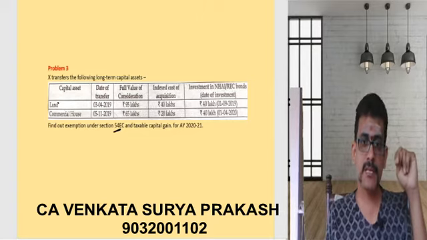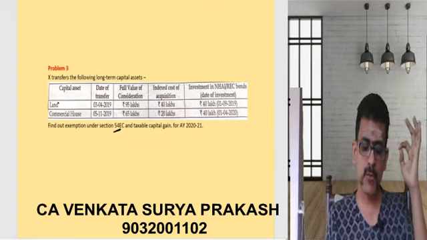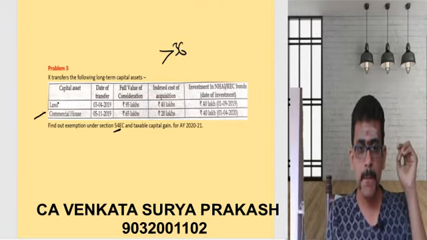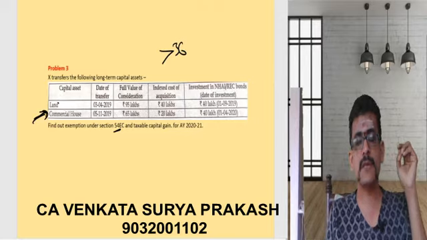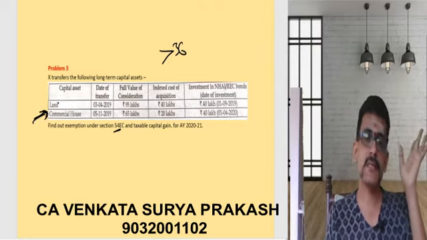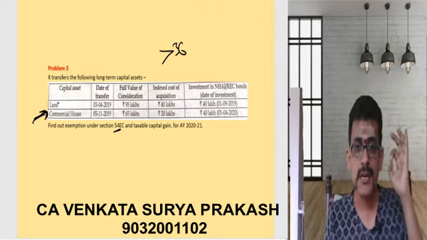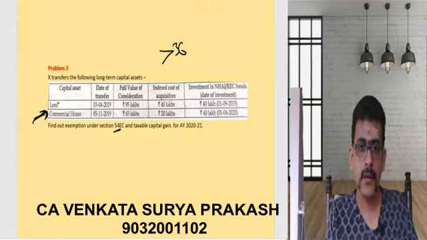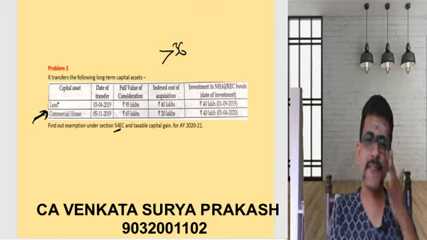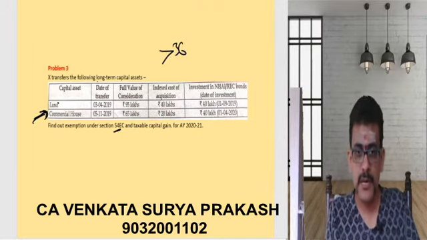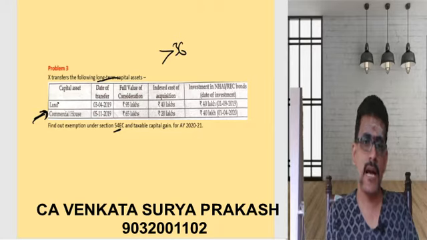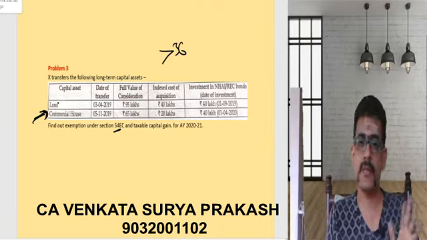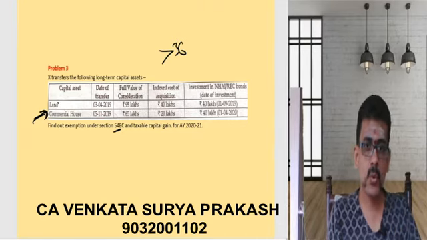If that is a depreciable asset, the period of holding should compulsorily be greater than 36 months. If that is depreciable, that means if you are using the asset for your business purpose, the period of holding should be greater than 36 months. Now let us see what is happening here. Here the date of acquisition is not given, as it is clearly mentioned as long-term capital asset. I am assuming the period of holding for this commercial house is going to be greater than 36 months. That's it.